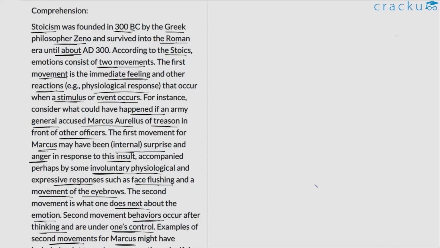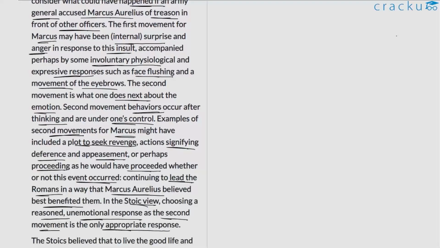The author continues that the second movement for Marcus would be the way in which he chooses to react to this particular emotion that he felt. So he definitely felt surprise and anger. What could be the follow-up? The author emphasizes that there are many avenues that present themselves to Marcus. So perhaps he could plot to seek revenge against this particular general who accused him of treason.